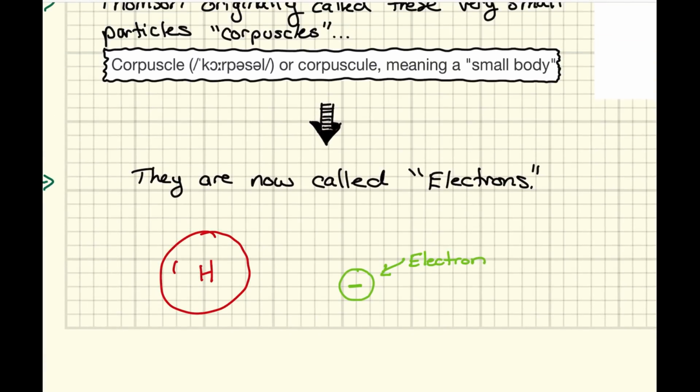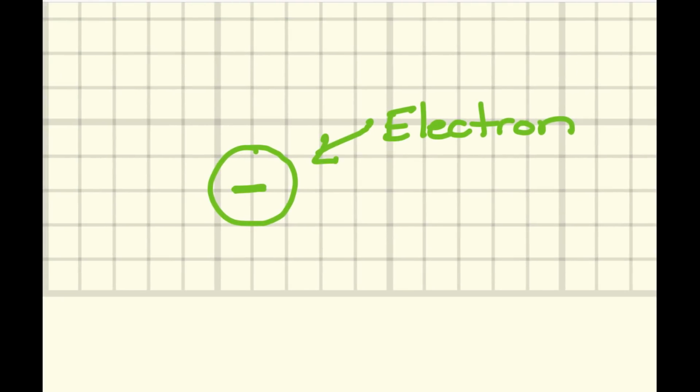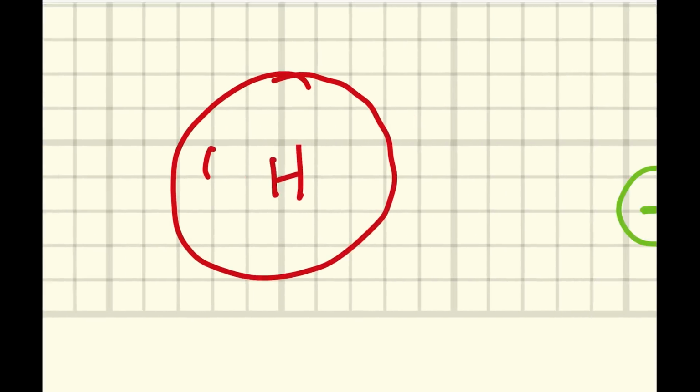Now, this also raises lots of questions. Questions like, okay, if there are negative particles in the atom, where are they? How do they fit into this idea of an atom?